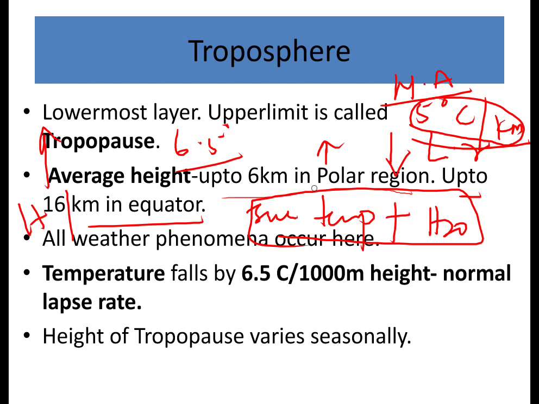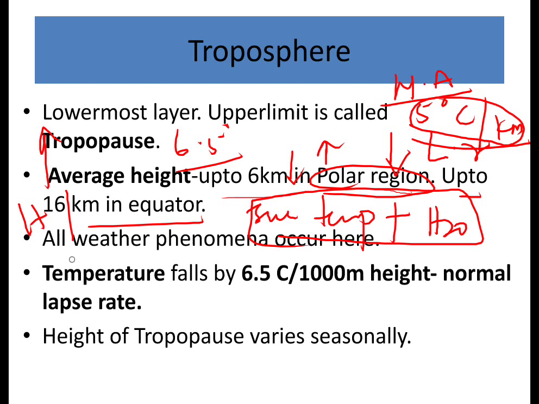Whereas the polar region is a dry region, so the height of the troposphere decreases there. That's the reason behind the change in the height of the troposphere in the polar region and equatorial region. So the moist condition pushes the troposphere upwards, and the dry condition pushes the troposphere downwards.